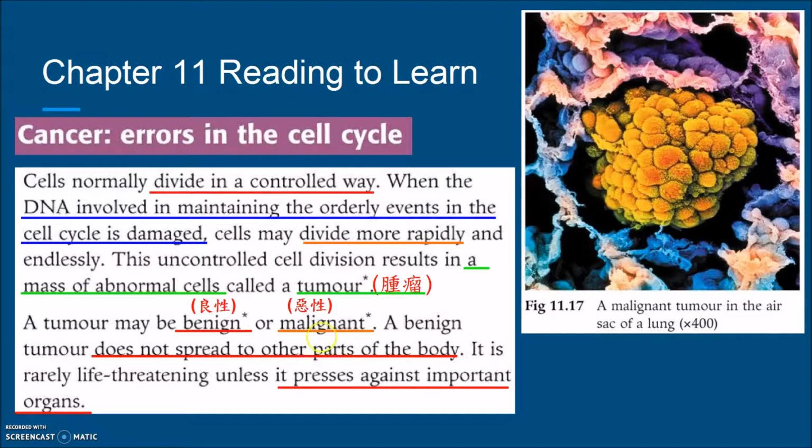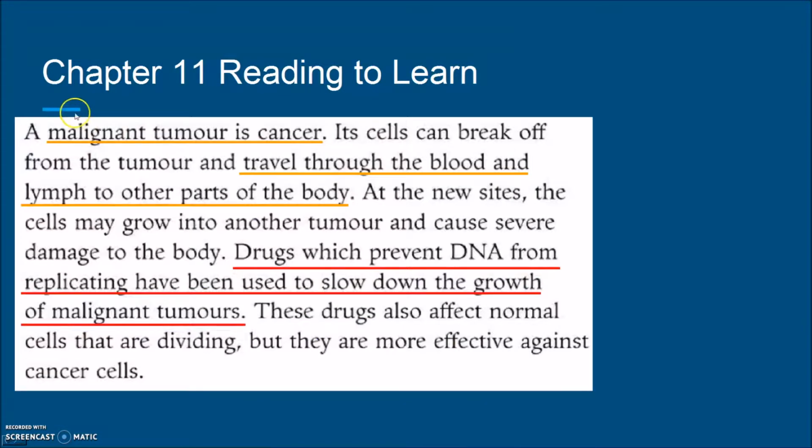But the malignant tumor is cancer, because the cells can break off from the tumor and travel through the blood and the lymph to other parts of the body.